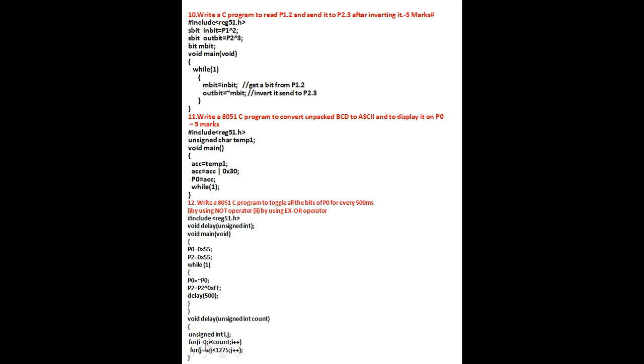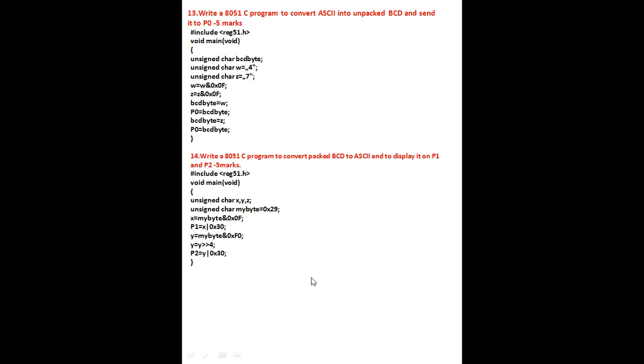For i is equal to 0, i less than count, i plus plus; for j is equal to 0, j less than 1275, j plus plus. So this is the delay for 1 millisecond. In order to get 500 milliseconds, I call this with 500. So 500 into 1 millisecond becomes 500 millisecond. So finally it is going to toggle all bits of P0 every 500 millisecond.